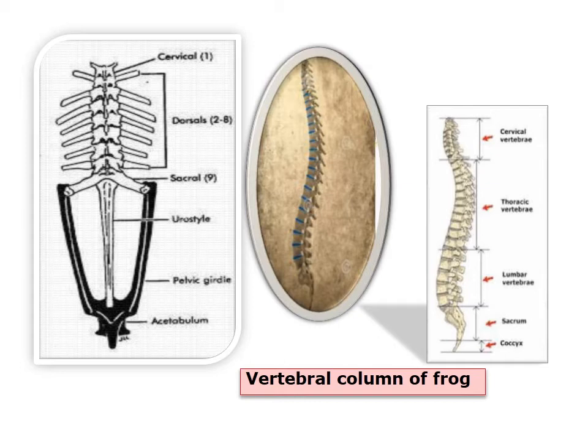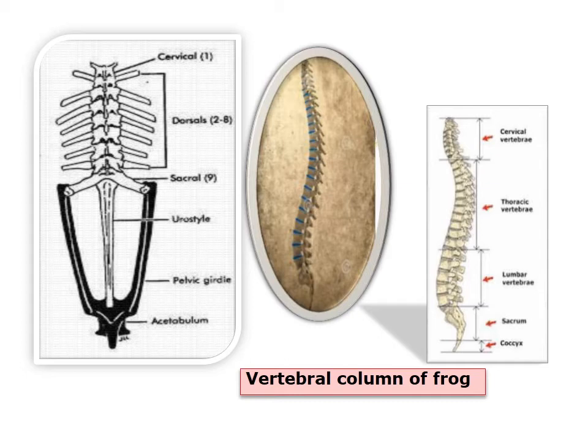So the typical vertebrae, these structures. So the vertebral column, it is formed of 9 vertebrae. It is formed of small bony rings called vertebrae, which are arranged one behind the other. They are joined by articulation process, and this helps in slight degree of movement. There is a urostyle. So the vertebral column of frog is composed of urostyle and 9 vertebrae, which are articulated among each other, and they lie in the center of thoracic cavity.